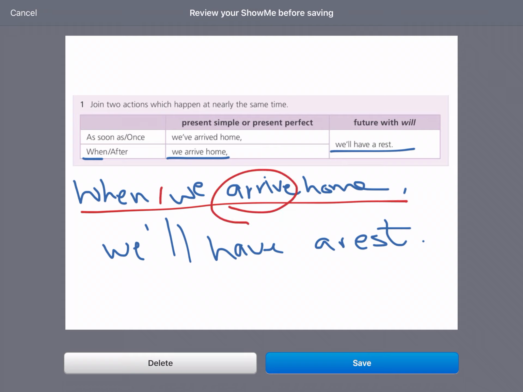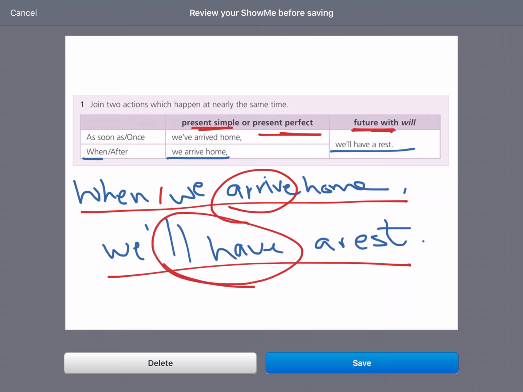Where are the two verbs? In sentence number 1 here, we have the verb, which is arrive. Is it present simple or present perfect? Yes, it's present simple. But what about the verb in sentence number 2? It's future with will. Will have.